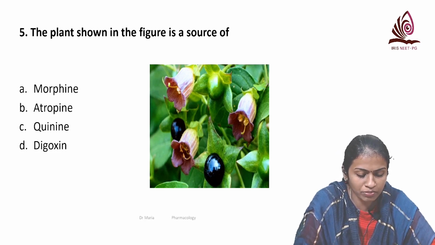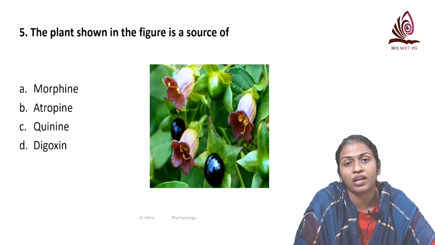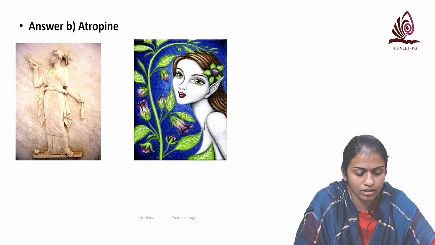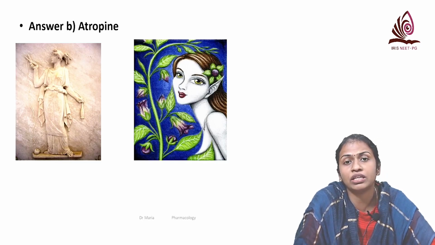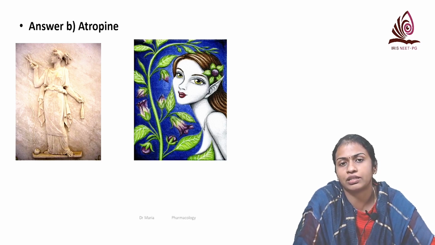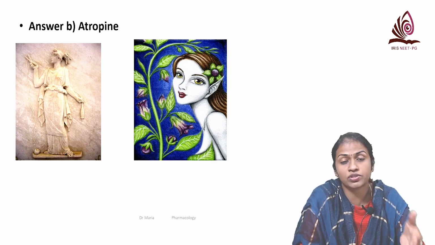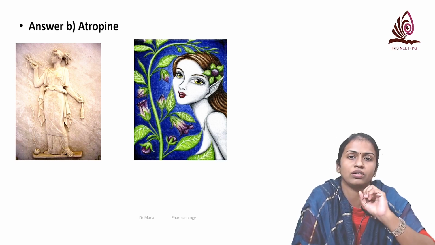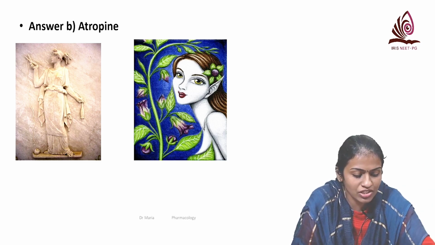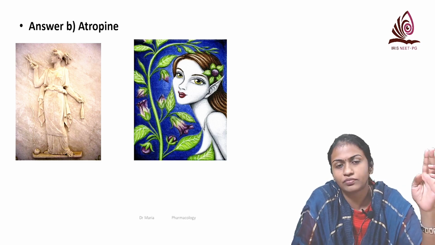an interesting story behind how this Atropa belladonna got its name. It is from the Greek, one of the Greek goddesses of fate. There are three Greek goddesses of fate, like Atropos, Clothos, and Lachesis. Atropos is the third goddess. You can see she is cutting a thread with the scissors.